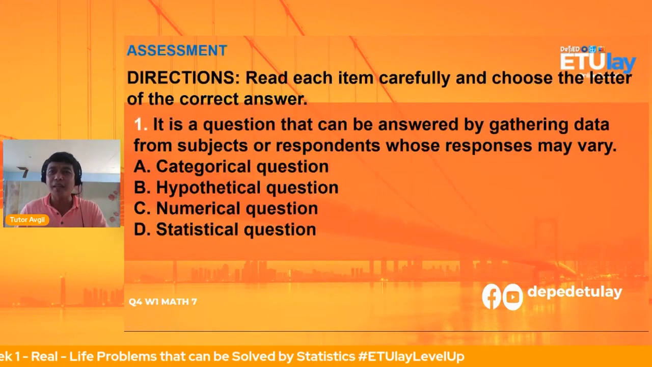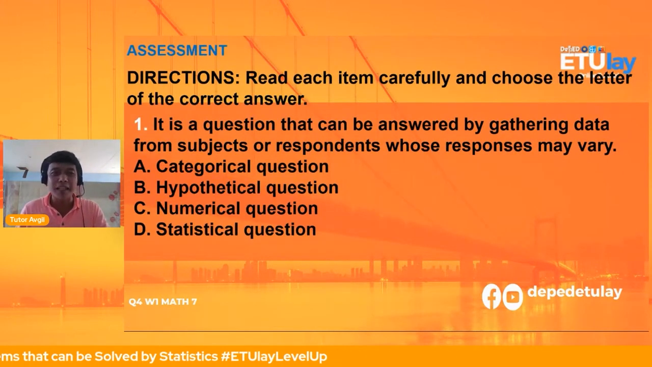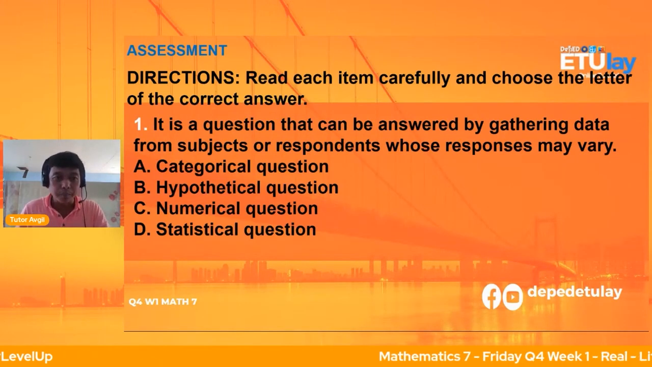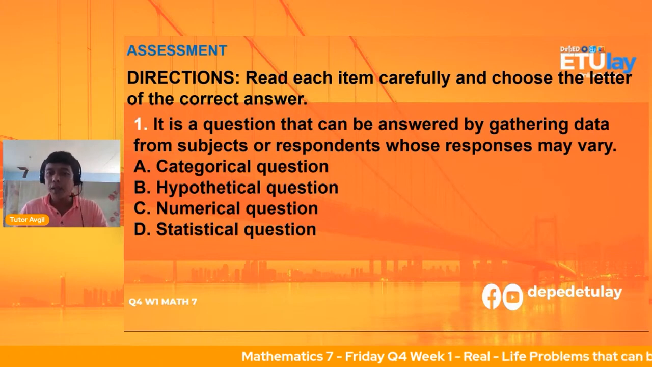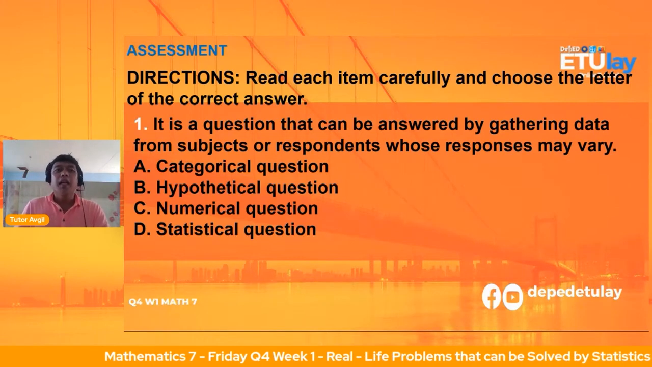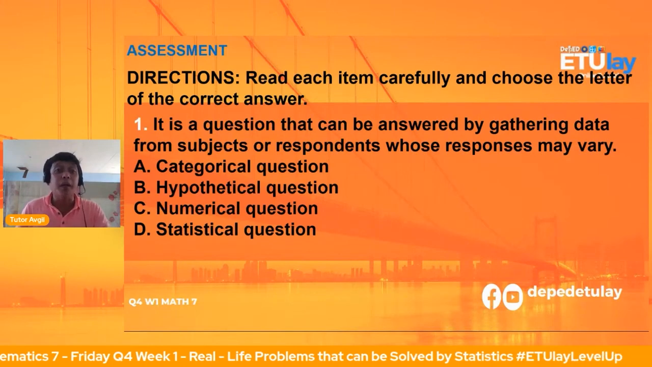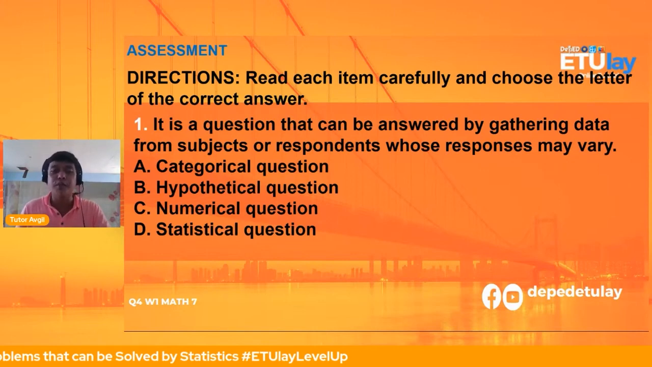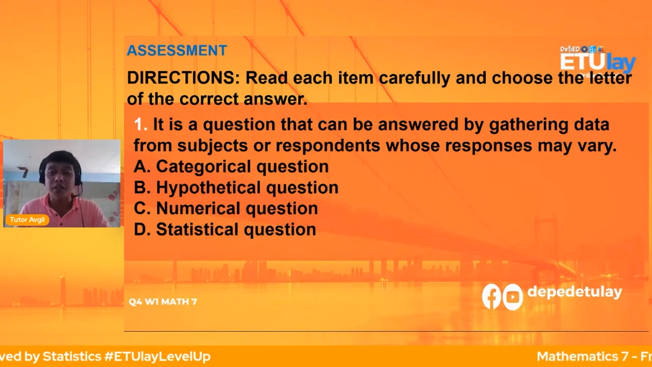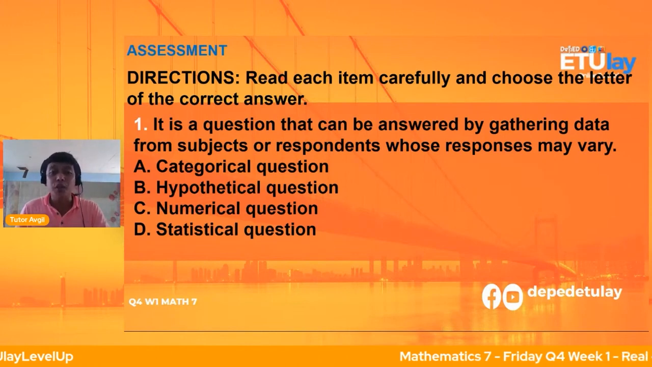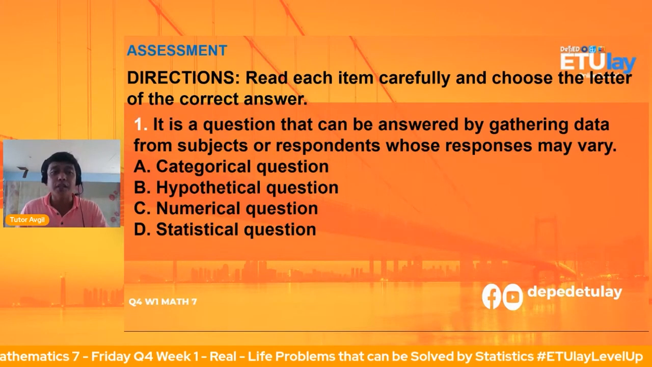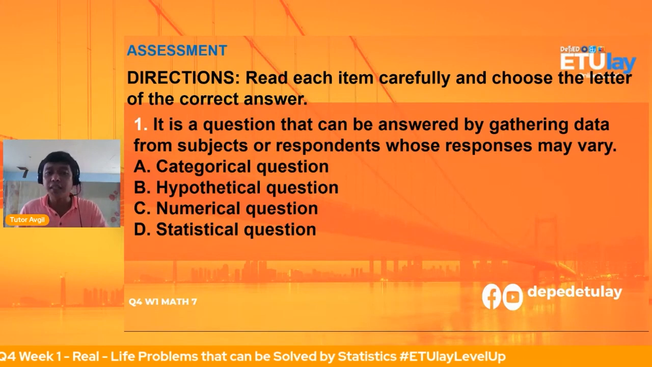Okay, so let's have an assessment. May tanong ba? Ayan, patapos na pala tayo. Oh, what is number 1? Question number 1. By the way, the direction is to read each item carefully and choose the letter of the correct answer. Question number 1, it is a question that can be answered by gathering data from subjects or respondents whose responses may vary. Is it letter A, categorical question, letter B, hypothetical question, letter C, numerical question, or letter D, statistical question?